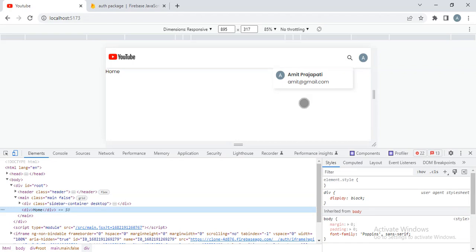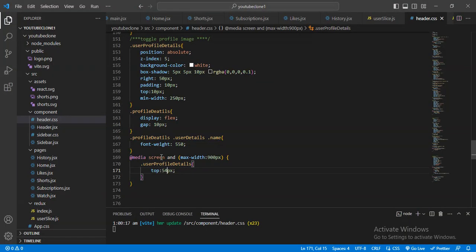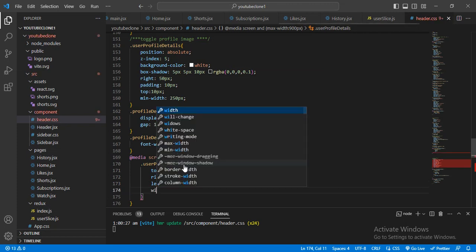Yeah, 54 is done, and now I want to give the full width, and here I want to remove the right will be 0, left will be 0. And why these are happening, I was given something more, and its width will be 100%.